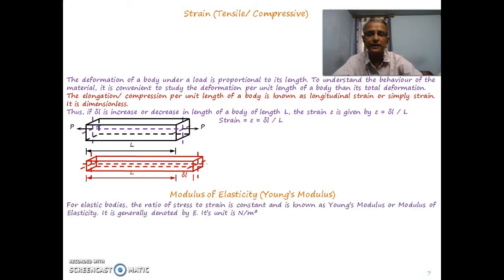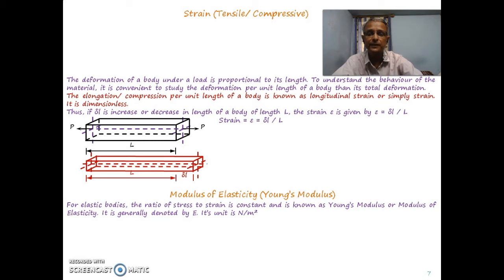For elastic bodies, the ratio of stress to strain is constant. For a particular material, that ratio will be a particular value, depending on what kind of material it is, and it is known as Young's modulus. So modulus of elasticity, or Young's modulus, is the ratio of stress to strain. Again, we will discuss it later.